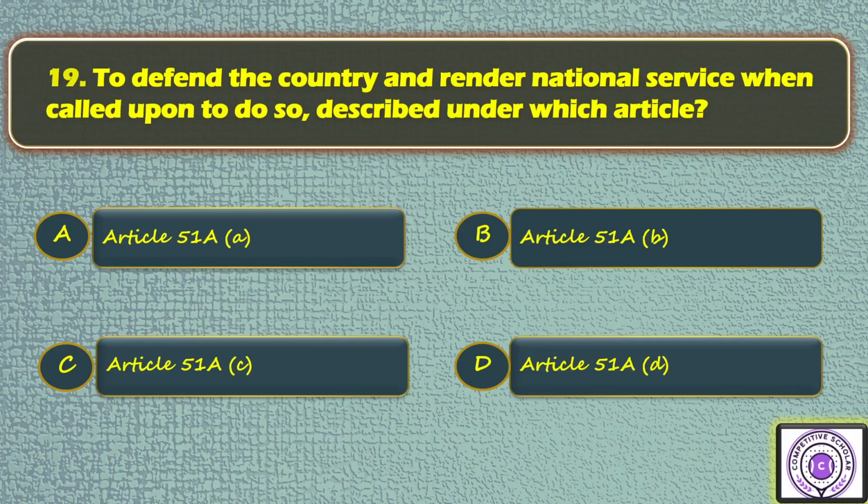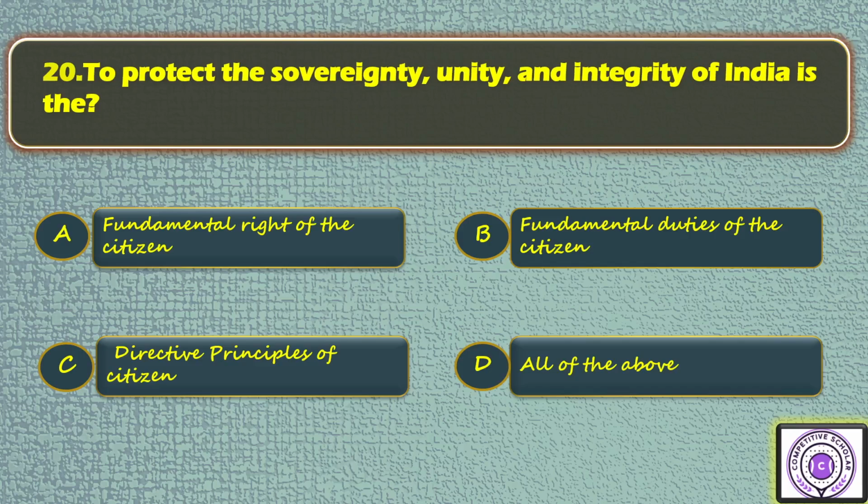Next, question number 19. To defend the country and render national service when called upon to do so, described under which article? Option A, Article 51A, Article 51AB, Article 51AC, Article 51AD. So the answer is D. Next, question number 20. To protect the sovereignty, unity and integrity of India is the fundamental right of the citizen, fundamental duties of the citizen, directive principles of citizen, all of the above. So the answer is B.